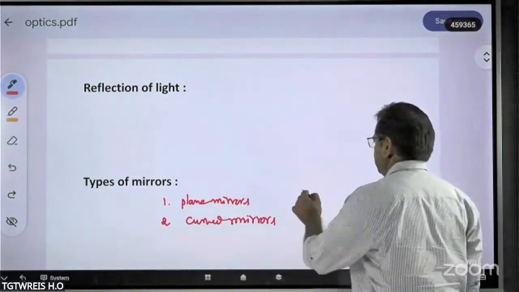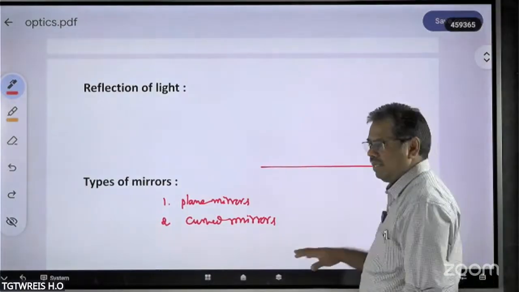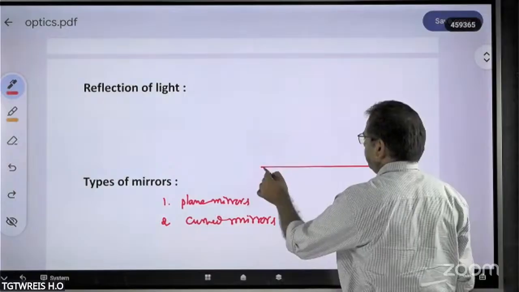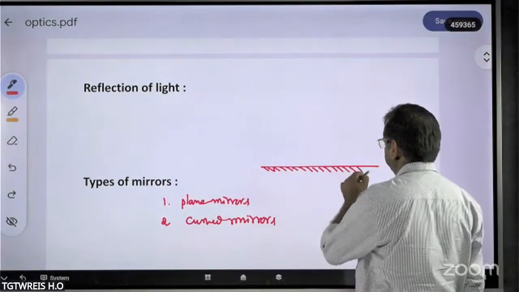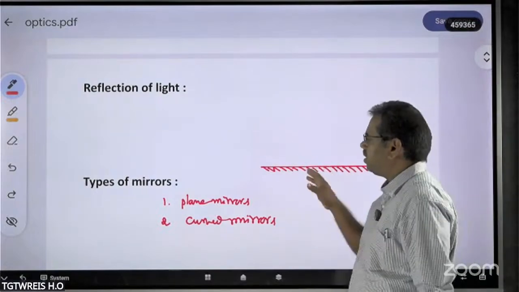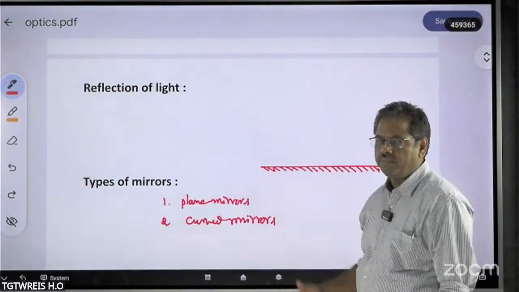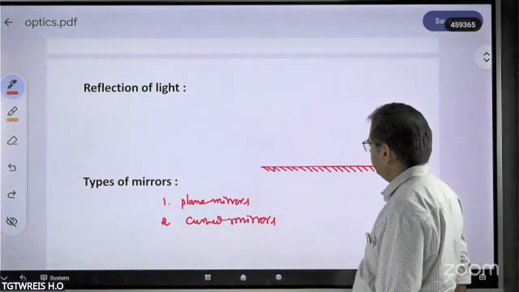Very simple. The surface from which the light is going to be reflected should be a plain surface. And of course, one side of the plain mirror will be coated with silver. Because of this coating, most of the light incident on the plain mirror is reflected back. That is simply called reflection of light.